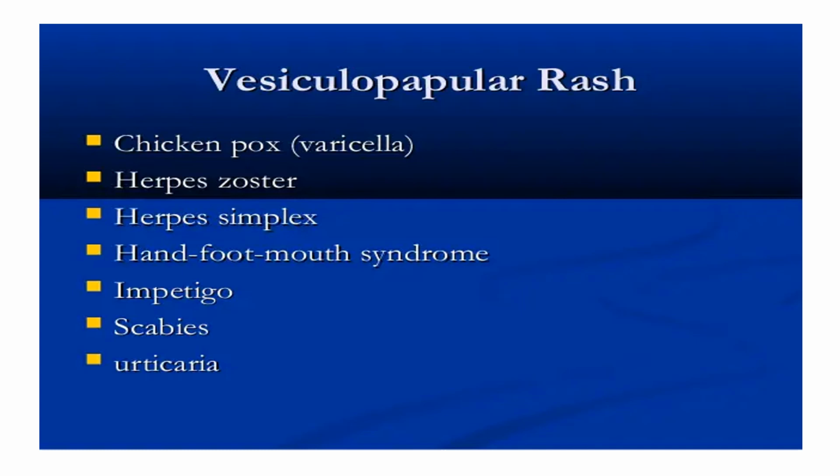Next, we will discuss vesicopapular rash, in which we will discuss chickenpox. In vesicopapular rash, there is a raised area, papule, and vesicle, which means a fluid-filled sac. Vesicle means a fluid-filled sac or rash. Okay, the rash, and we will discuss chickenpox today.